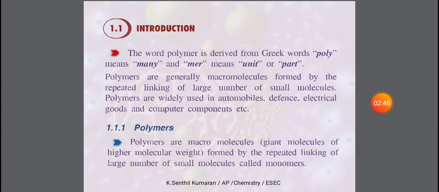With this introduction we go to the next term, the definition of polymers. The correct definition is: macromolecules formed by the repeated linking of a large number of small molecules called monomers. Another name for polymer is the large molecule, and another name for monomer is the small molecule. Once again I repeat, polymer means many small units like monomers joined together to form a macromolecule, and that macromolecule is called the polymer.